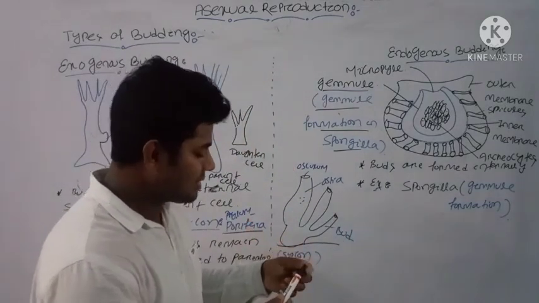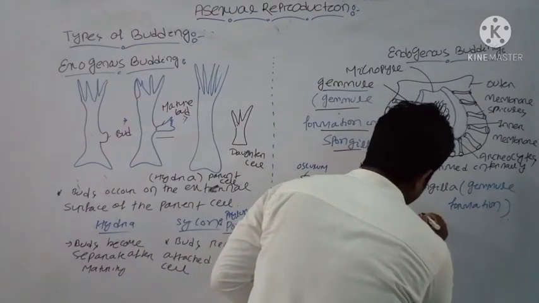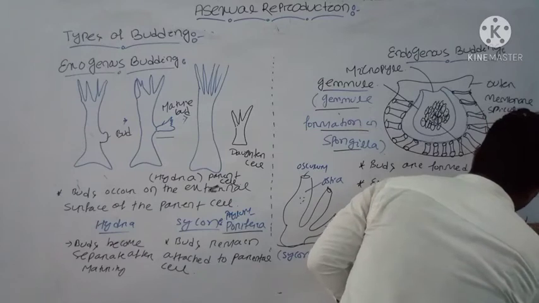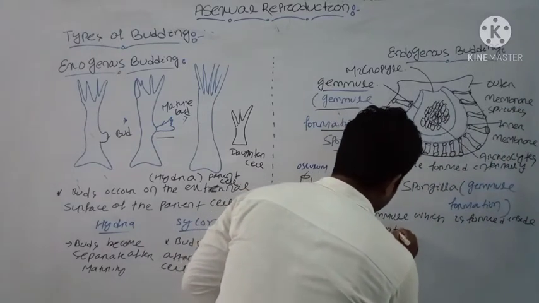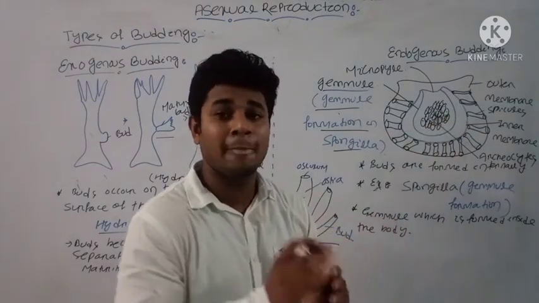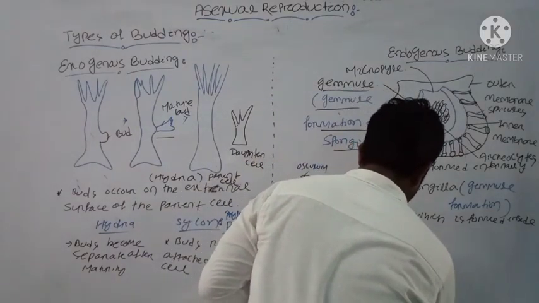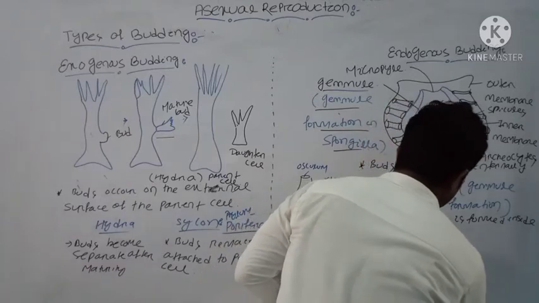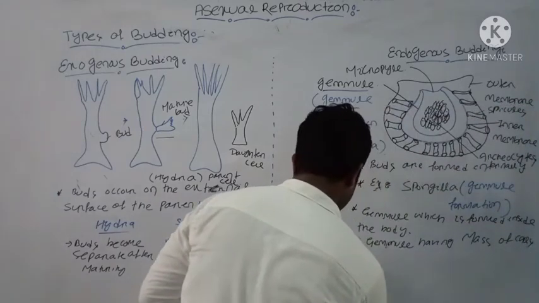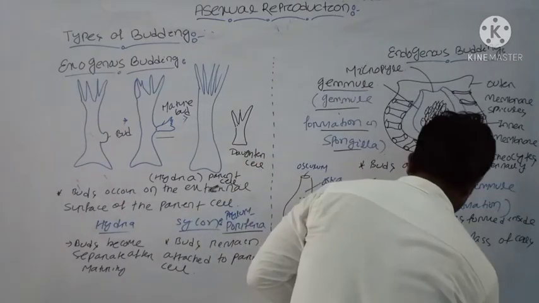Most of the Spongilla have gemmules, which are formed inside the body, and the gemmule contains a mass of cells at the center. What are those called? That is your archaeocytes.